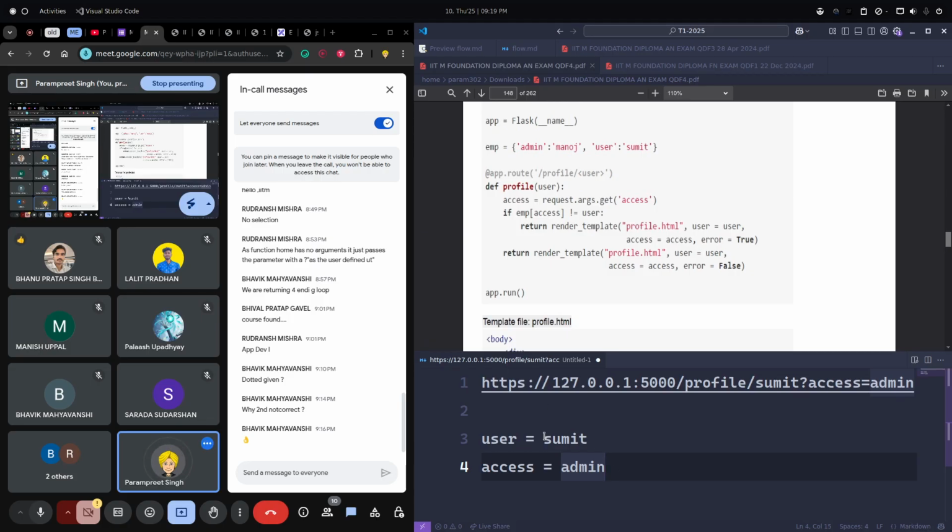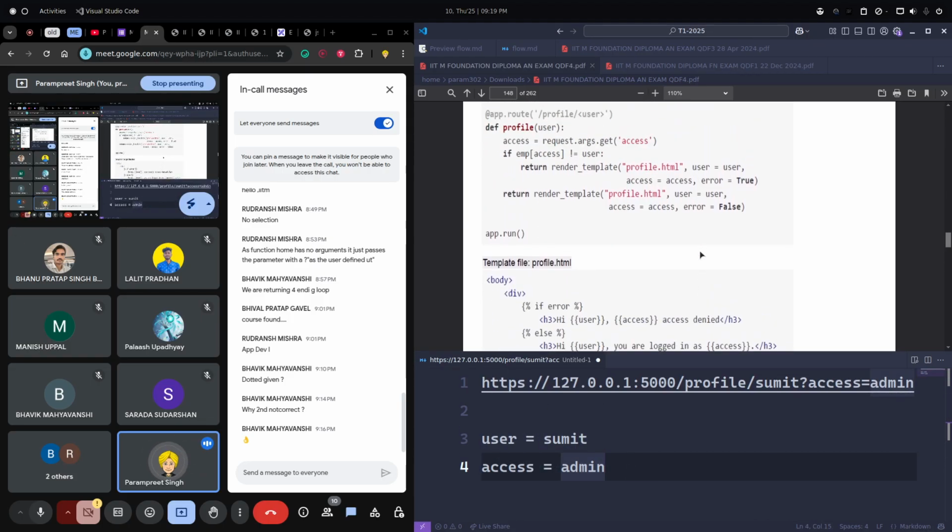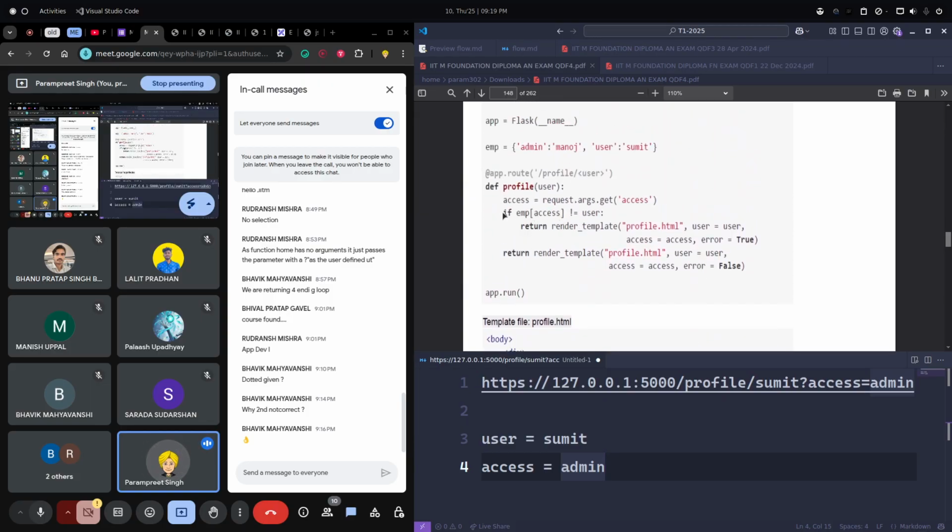All right, so you guys tell me what will be the output here. Not the output, okay, you tell me whether the if condition will be true, or whether this return statement will be executed. Which return statement will be executed, the if one or the outer one? Outer one. Outer one, okay.